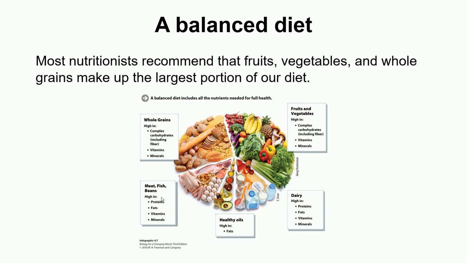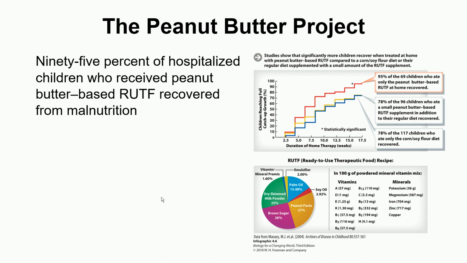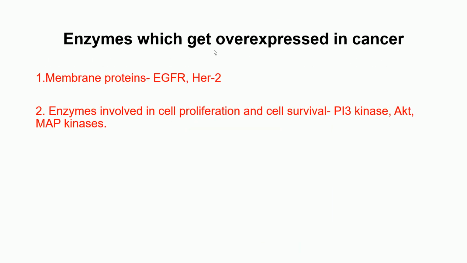We need everything in our food, and if you're eating food which is deficient in any of these things, then it is not a balanced diet. The importance of showing this project is also that this food which is given, the peanut butter RUTF, is a balanced food. It has everything which is required for the normal health of these children.